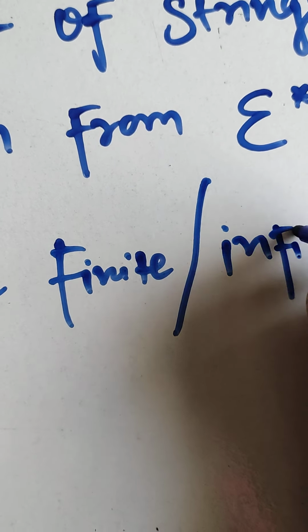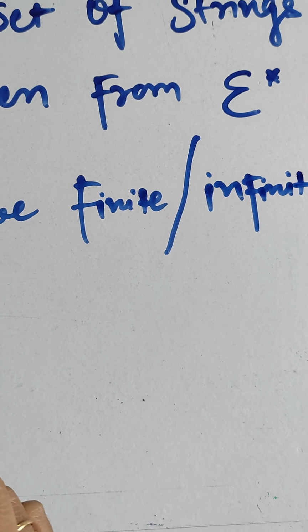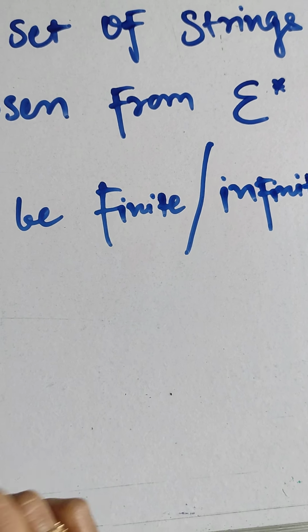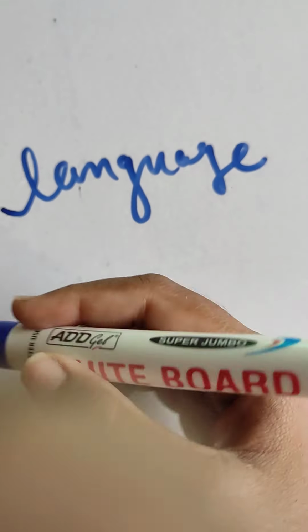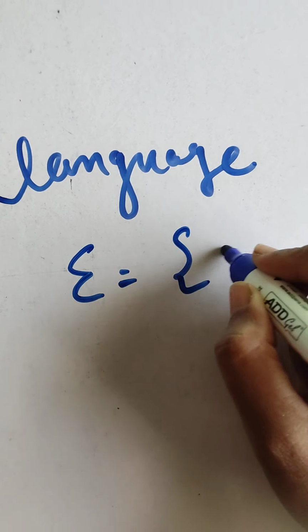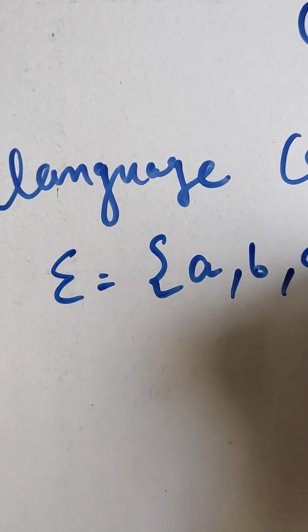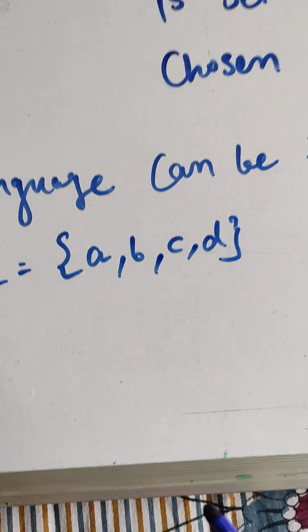Suppose I am taking the example that sigma is A to Z, A B C D. Suppose it is A B C D.